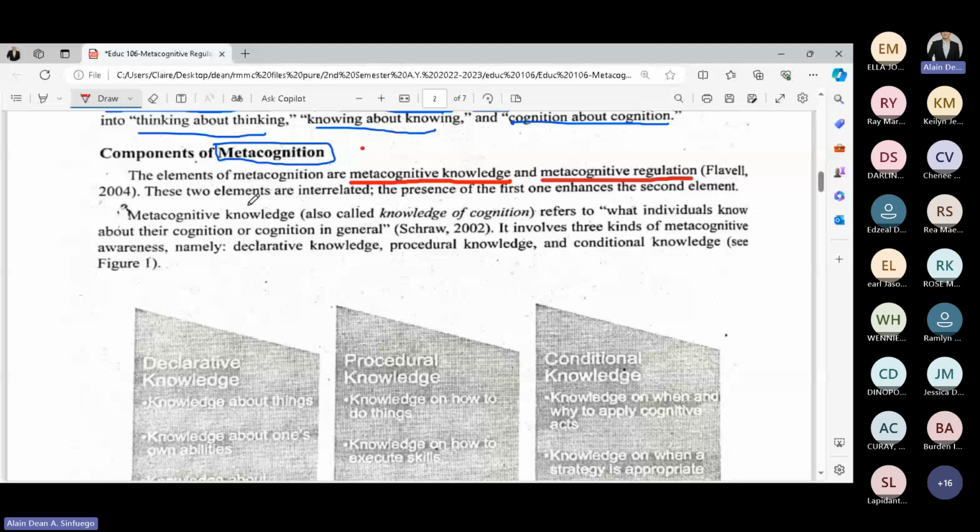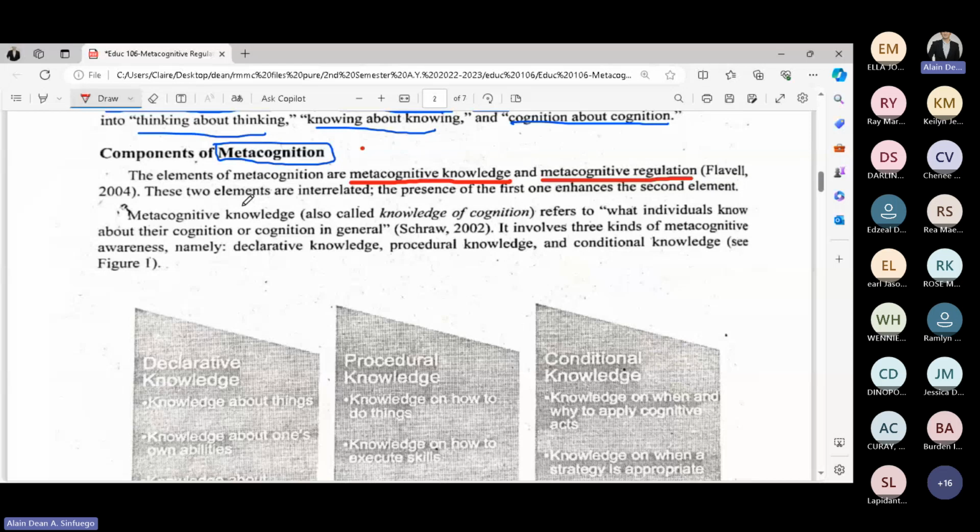Please do take note that these two components or elements are somehow interrelated. Kasi nga component siya, part siya ng metacognition. Without the other component, it does not complete the idea of metacognition.